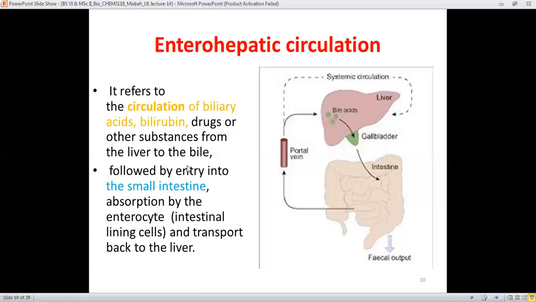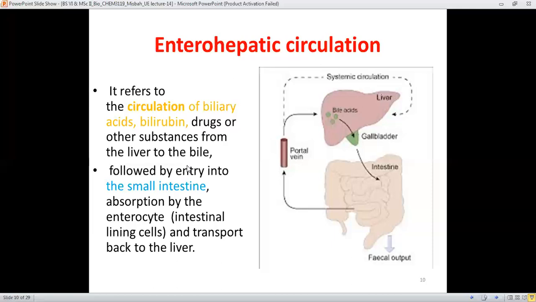The bilirubin gives an important test, and some other drugs and other substances go from the liver to the bile, and from the liver to the gallbladder and later into the small intestine.